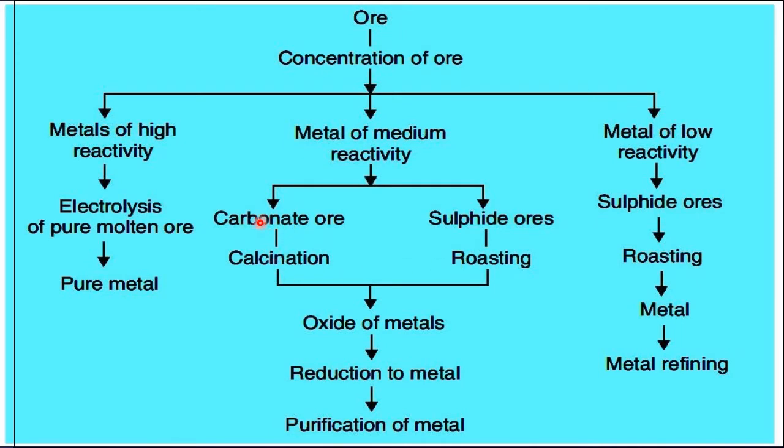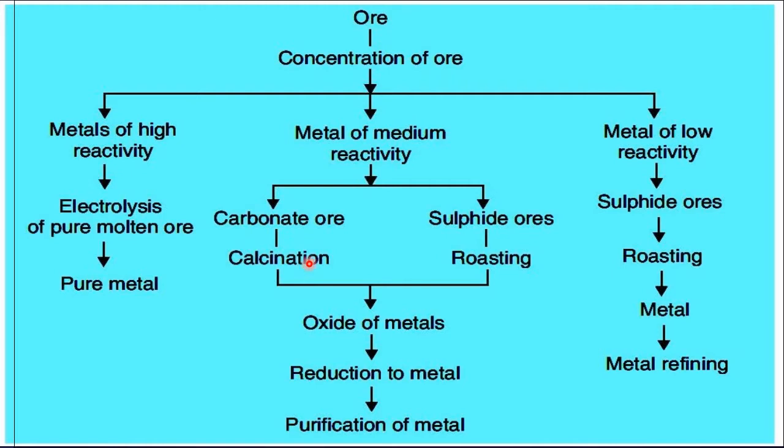Carbonate means the metal has formed a bond with carbonate, that is CO3. And a sulfide ore is when the metal has formed a bond with sulfur. So if it is a carbonate ore, we use calcination. Calcination is a method of heating the ore strongly in the absence of air. Whereas sulfide ores undergo roasting, meaning the ore is heated strongly in the presence of air. We'll be doing calcination and roasting in detail.